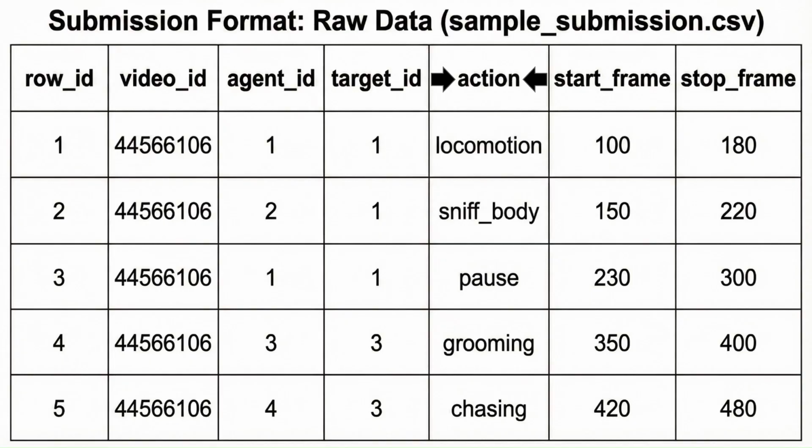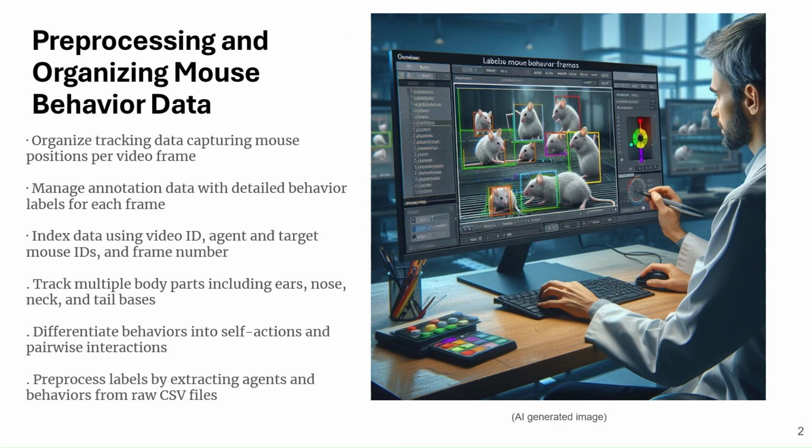If agent ID and target ID are the same, the action is classified as self-directed. If they differ, it's considered a pairwise interaction. In this dataset, we work with two key components: metadata and the tracking data. The metadata CSV files, train and test, provide contextual information about each video and the mice involved. This includes lab identifiers, mouse demographics, video specs, arena dimensions, and the specific body parts tracked. Each lab used different tracking technologies, so the granularity of pose data varies.